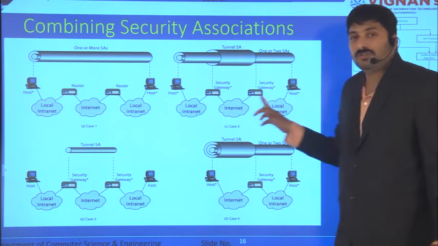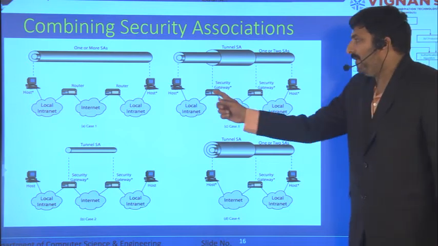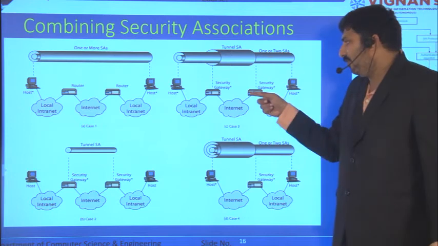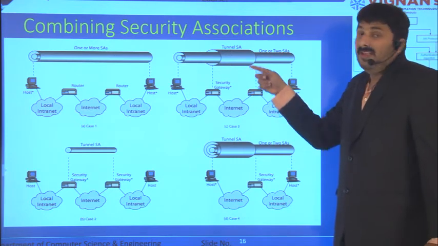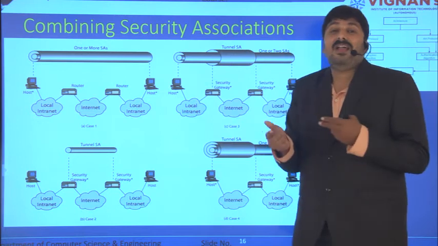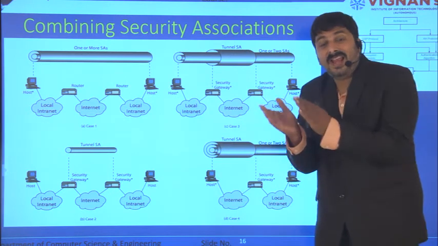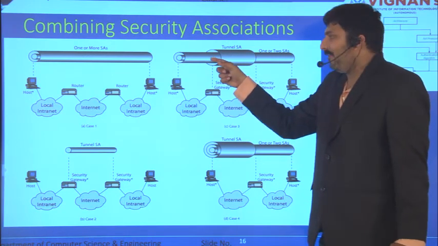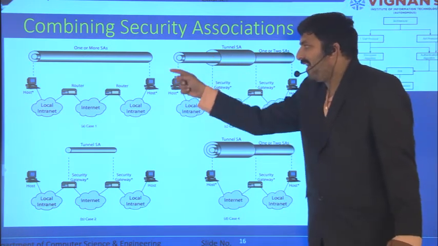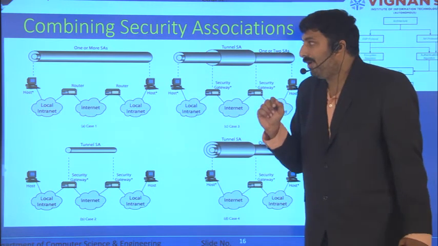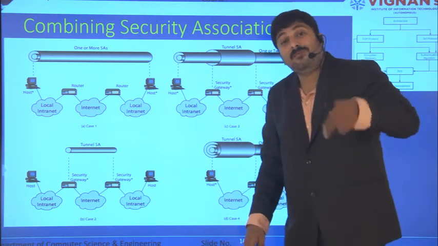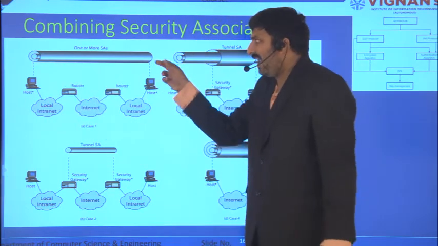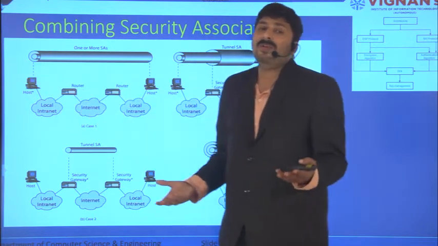So from host to host, one secure session, from gateway to gateway, another secure session. So here there will be only one IPsec header where it goes to the gateway or the router. From router to router there can be another IPsec connection. That means again another header will be added. And from here one header will be deleted, and then the other header will be deleted. So two computers can have two secure sessions. For example, I can have one secure session and I can have another secure session, depending upon the situation.